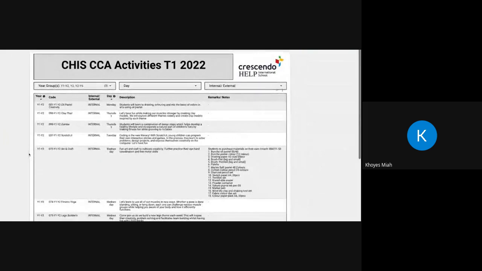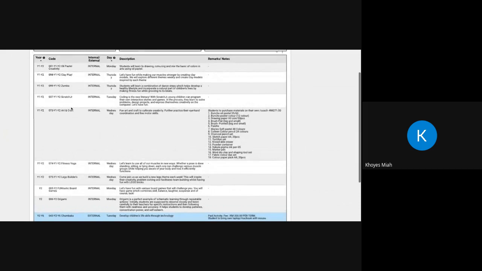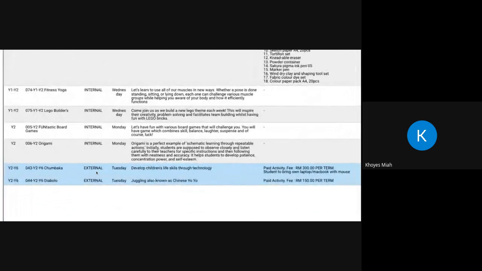That's the first thing. Now if you look through this list, you'll notice that some of the CCAs are grey and white, and some of the CCAs are blue. Just for your information, the blue CCAs are external CCAs. External CCAs will have a fee attached to it, and if you look at the final column over here, that fee structure is outlined in this final column.